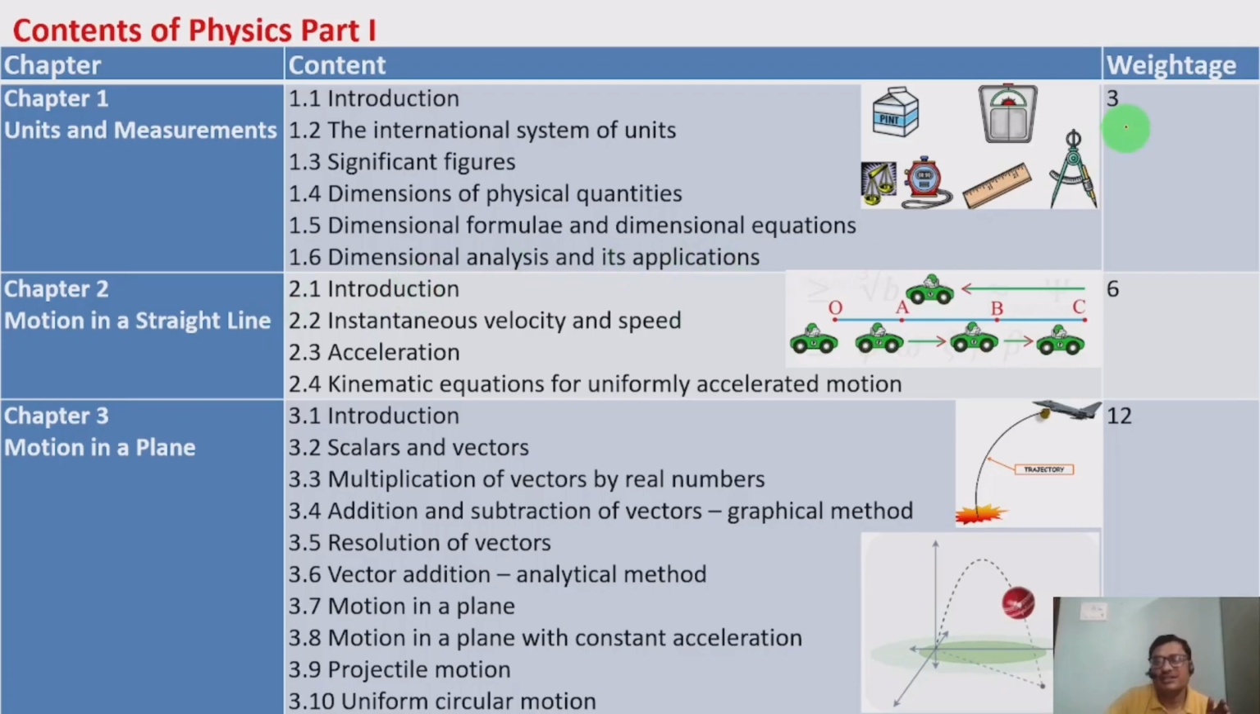It has a weightage of 3 marks in the examination. Chapter 2, motion in a straight line. It has 2.1 introduction, 2.2 instantaneous velocity and speed, 2.3 acceleration, 2.4 kinematic equations for uniformly accelerated motion. When the object is moving in a straight line, the parameters concerned with that we are going to study in this chapter. Third chapter, motion in a plane.